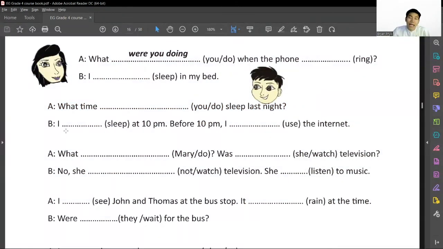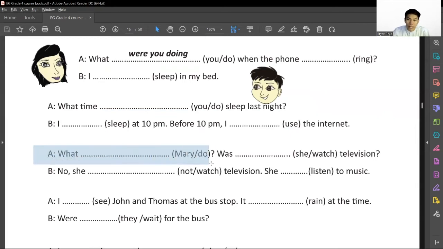B will be: I slept at 10 p.m. Before 10 p.m., I was using the internet. So this will be past continuous. Before 10 p.m., I was using the internet. So A, let's go to another sentence.